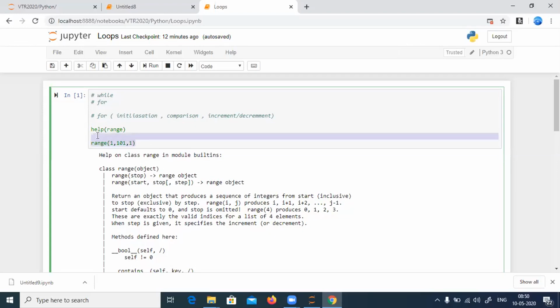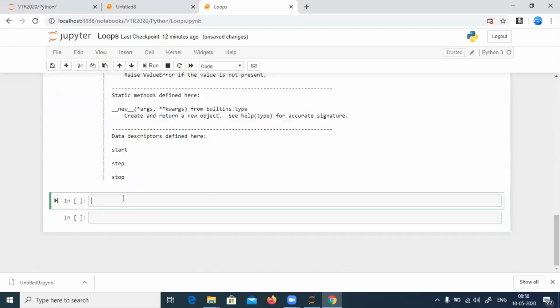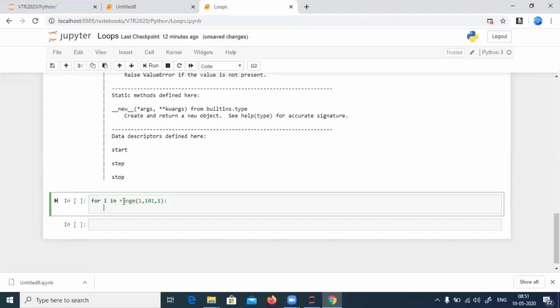If you are clear with the range function, I'll go for the next one: loops. Let me write the syntax for a for loop. I say for, then I assign a variable. The variable name can be i, j, k, l, m, whatever you want. I just like i. For i, then I say in. This is the syntax: for variable name in, then I write a function, range of start from 1, go till 101, increment by 1. Then I put a colon, tab space, then I say print i.